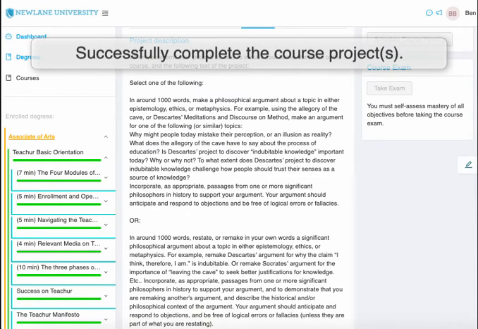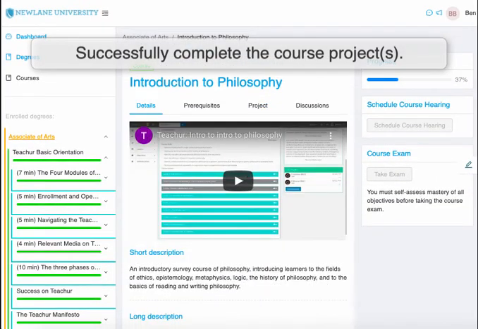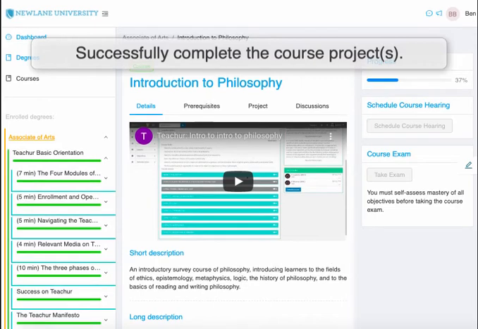Most projects have a rubric you can reference that the expert will use in reviewing your work. You must submit your project and have an expert sign off that you have satisfactorily completed the project in order for Newlane to verify that you have completed the project. When the expert has reviewed the project and verified that it meets the rubric standards, they'll mark it complete. If the expert determines that your project is not yet complete, they will give you feedback, including directing you to which specific portions of the rubric to address. You must complete all course projects before launching a course hearing.